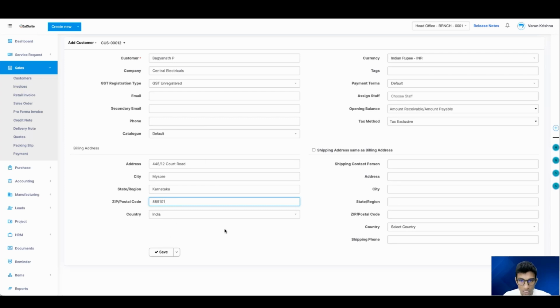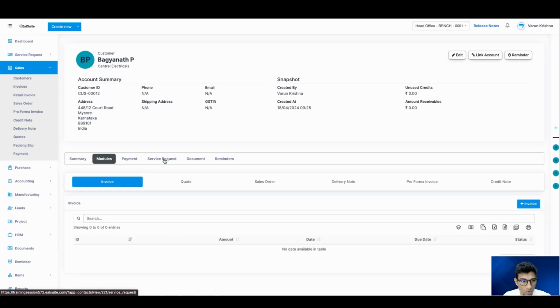Okay, this will be the basic address. I'm not going to provide the shipping contact address or anything like that. So let's just save, and we'll go to modules.